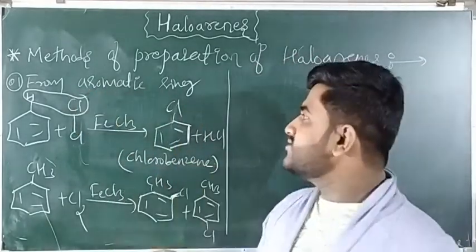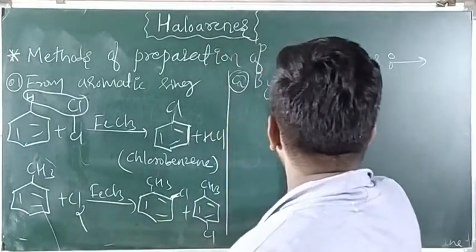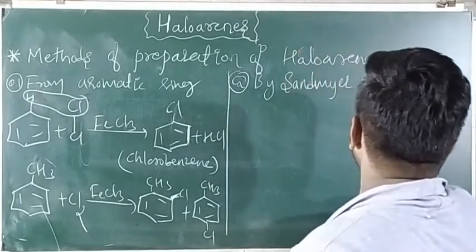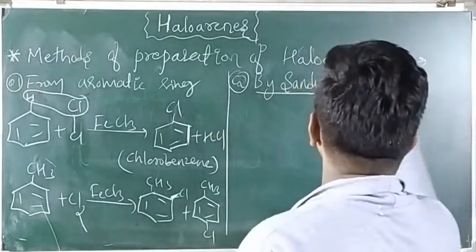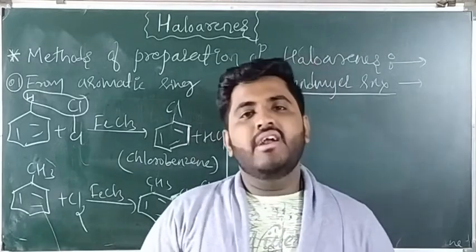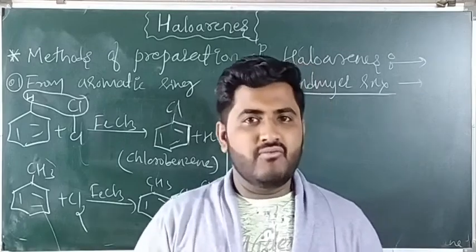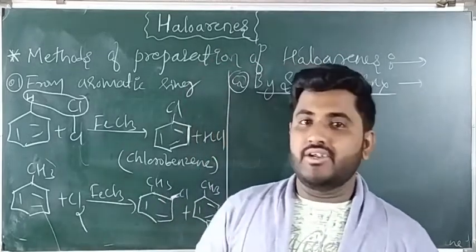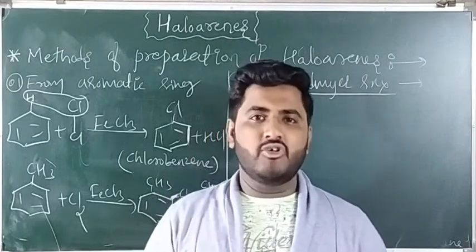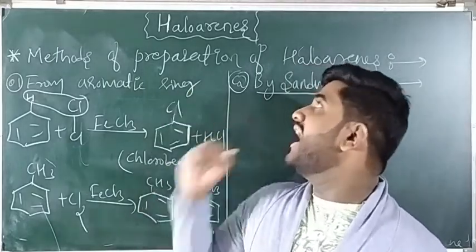The second method is by Sandmeyer reaction. In the Sandmeyer reaction, first we take an aromatic amine, nothing but aniline, and treat it with nitrous acid. When this aromatic amine is treated with nitrous acid, we are getting benzene diazonium salt, which on adding cuprous halide in presence of halo acid will give aromatic halides or haloarenes.